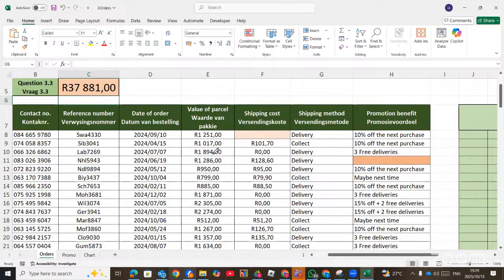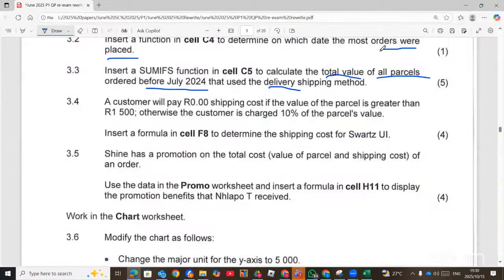A customer will pay 0 shipping cost if the value of the parcel is greater than 1,500. Otherwise, the customer is charged 10%. Insert a formula in F8 to determine the shipping cost for SWOT.